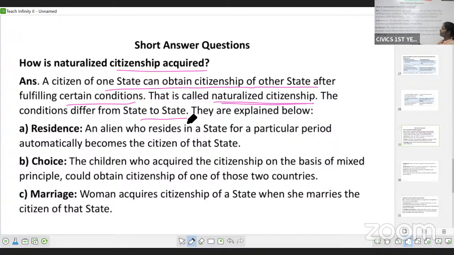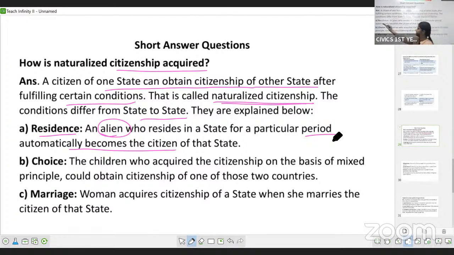The first condition is residence. You have to stay in a particular country for a period of time, then automatically you will become a citizen. Here an alien means an outsider from some other country. If he is residing in a particular state for a particular period of time, then he becomes the citizen.